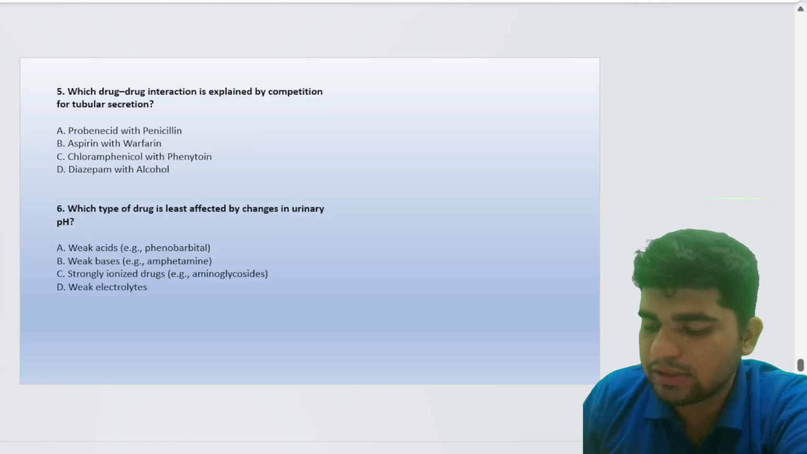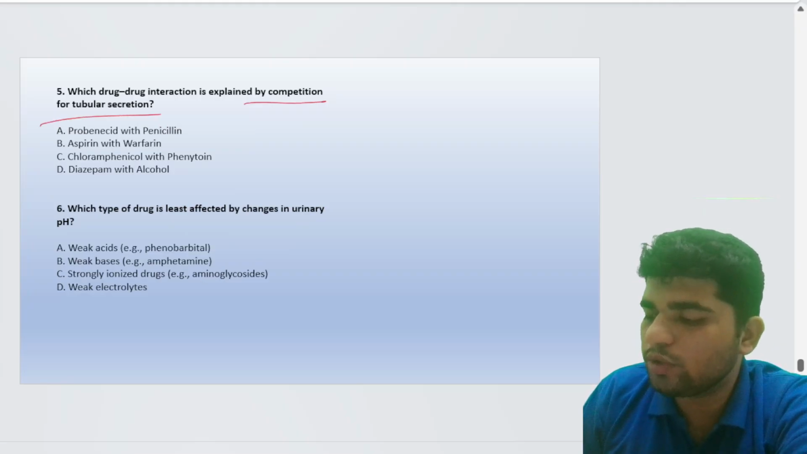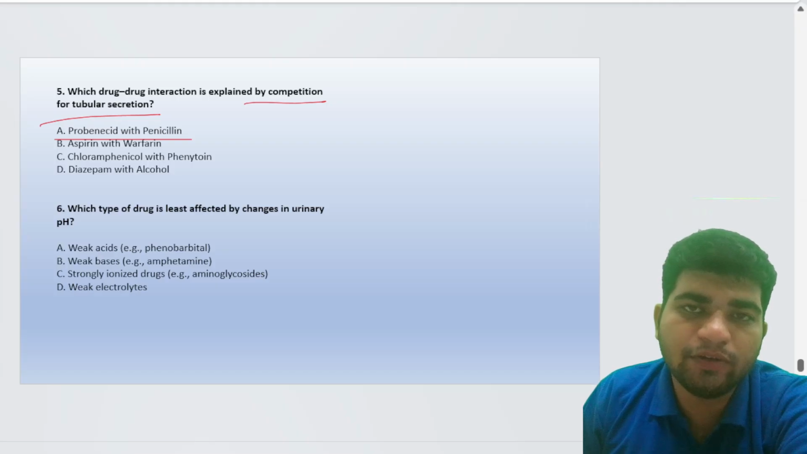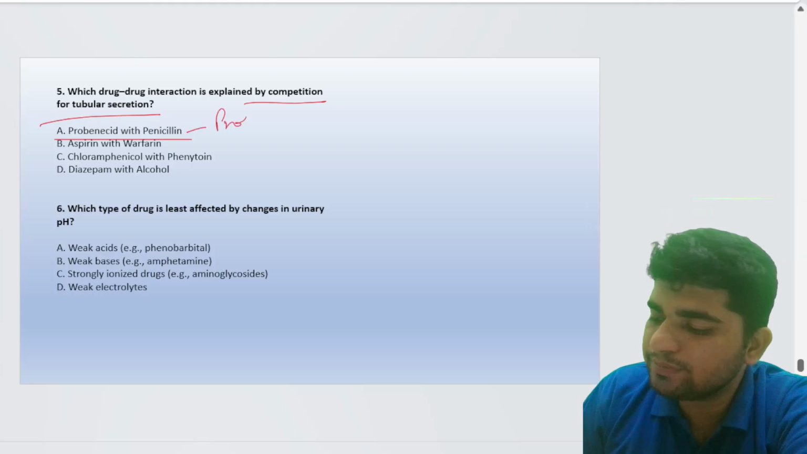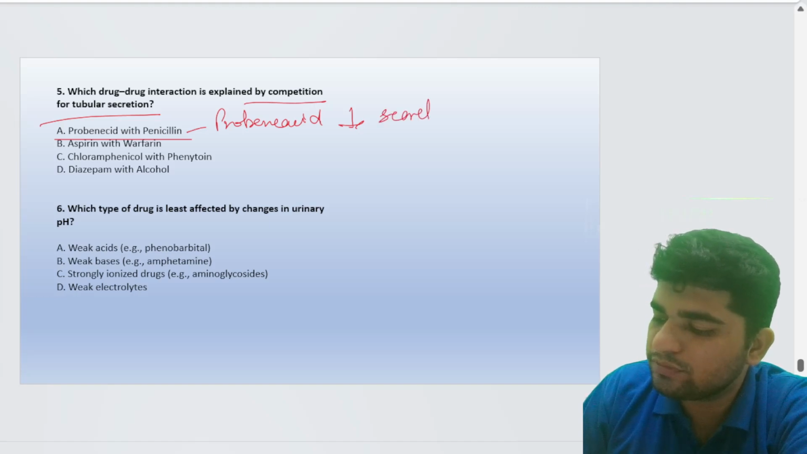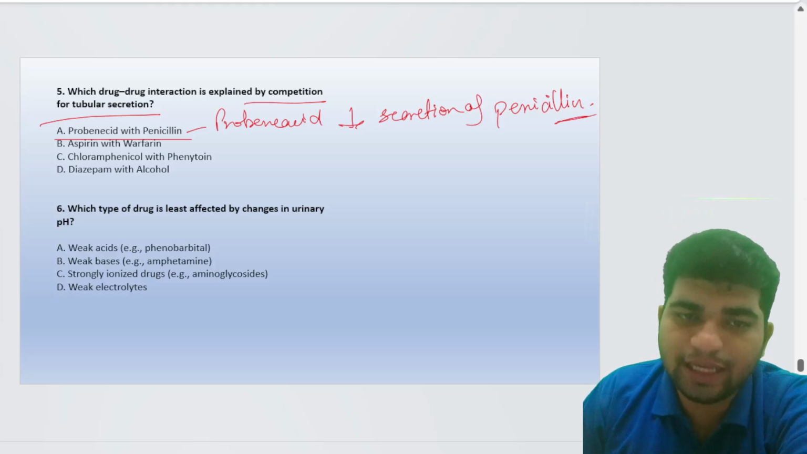Yes, chalo. Which drug-drug interaction is explained by competition for tubular secretion? I have just told you that probenecid and penicillin is the classical example of competition for tubular secretion. Here, what do we see? Probenecid decreases the secretion of penicillin, to increase the excretion of uric acid.